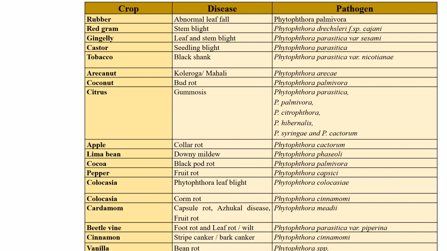These are a couple of important diseases caused by Phytophthora. In rubber, abnormal leaf fall is caused by Phytophthora palmivora. Red gram stem blight is caused by Phytophthora drechsleri f. sp. cajani. Gingelly leaf and stem blight is caused by Phytophthora parasitica. Castor seedling blight is also a very important one, caused by Phytophthora parasitica. Tobacco black shank is caused by Phytophthora parasitica var. nicotianae.